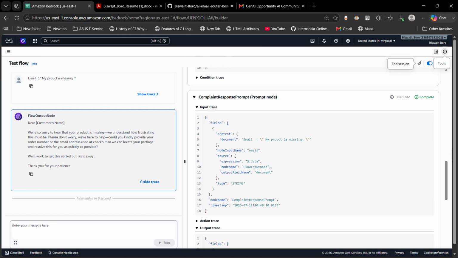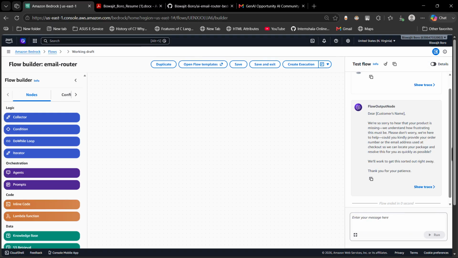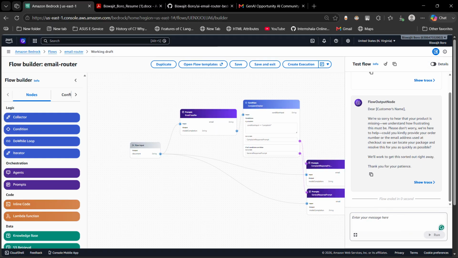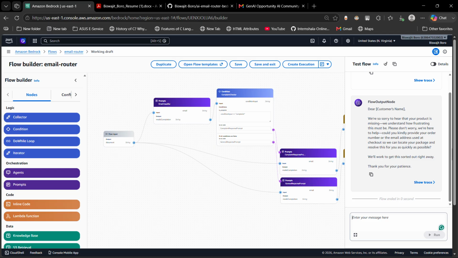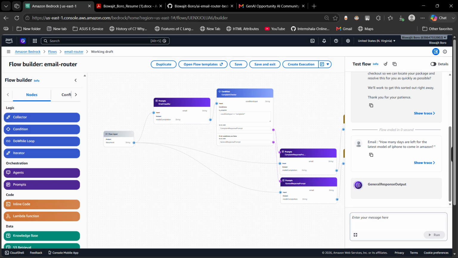Then let's show how the general prompt is working. Anything other than a complaint will fall under the general response. How many days are left for the latest model of iPhone to come on Amazon?